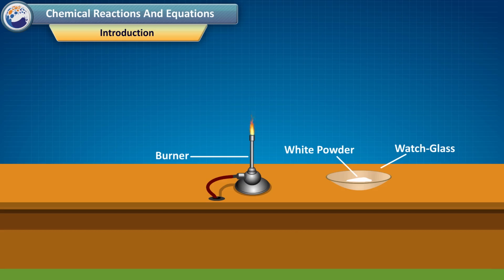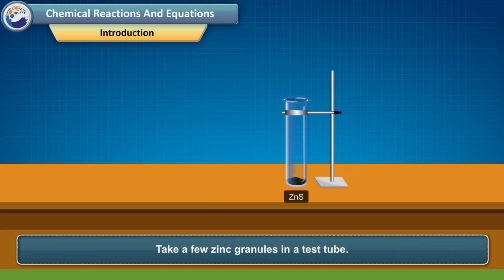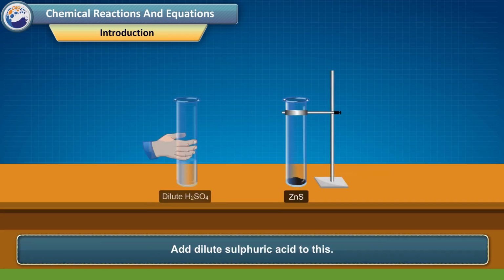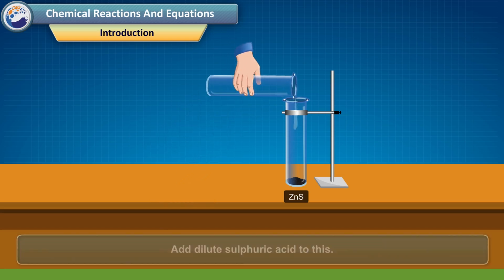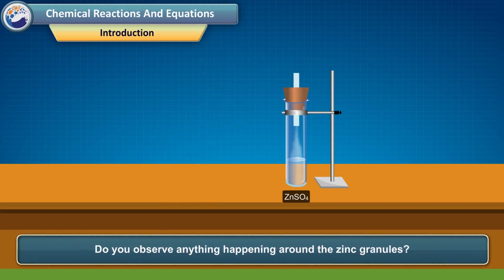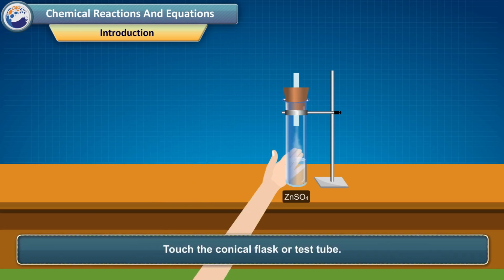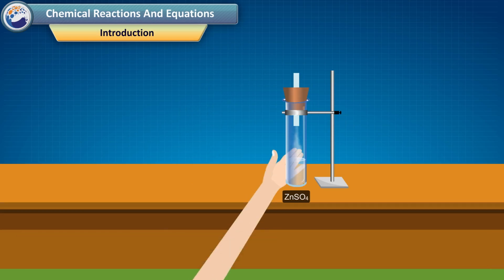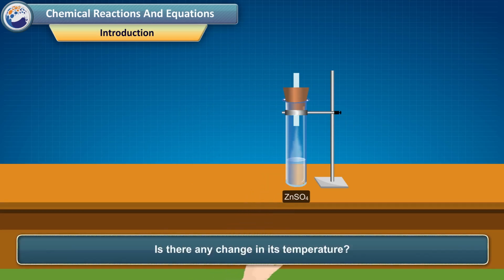Let's conduct one more activity. Take a few zinc granules in a test tube. Add dilute sulfuric acid to this. Do you observe anything happening around the zinc granules? Touch the conical flask or test tube. Is there any change in its temperature? A colorless gas is liberated. The zinc granules disappear and a colorless solution is obtained.